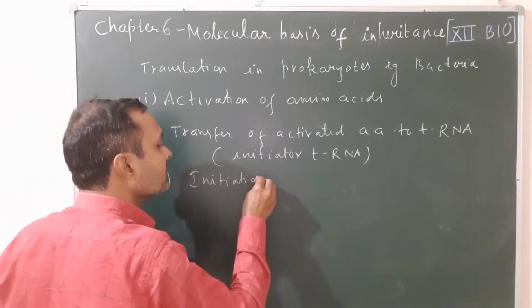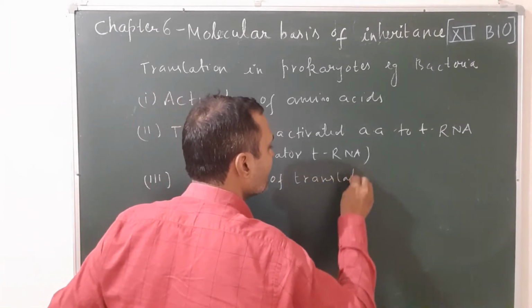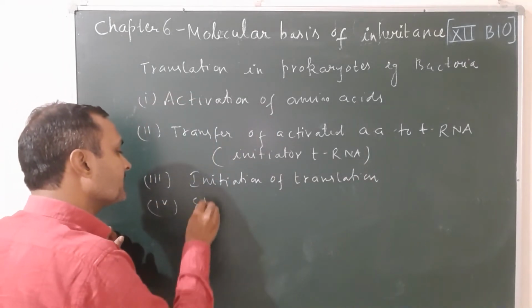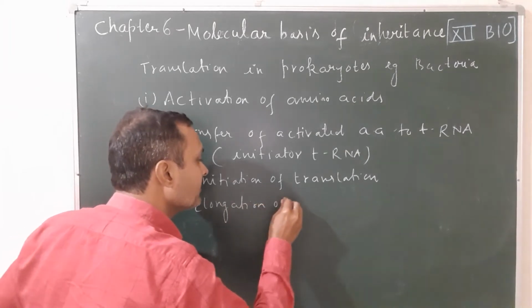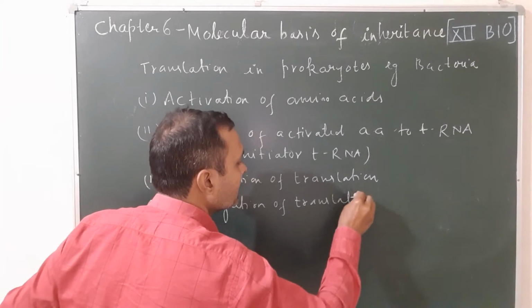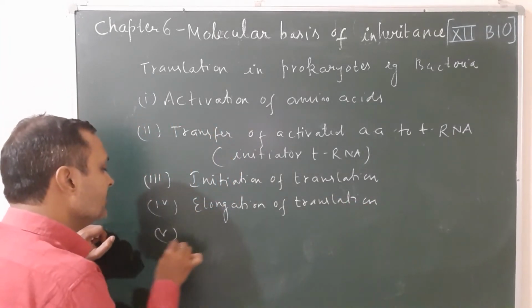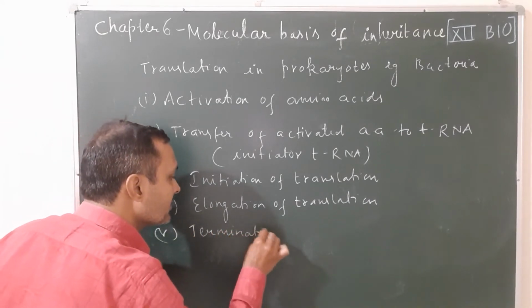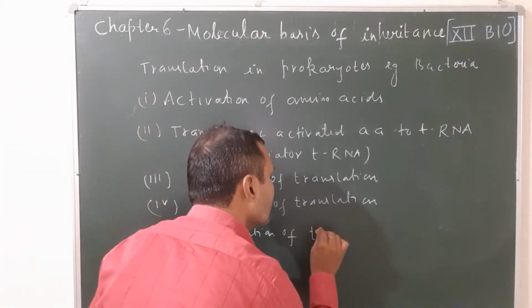Step 4 is elongation of translation. Step 5, and it is the last one, is known as termination of translation.